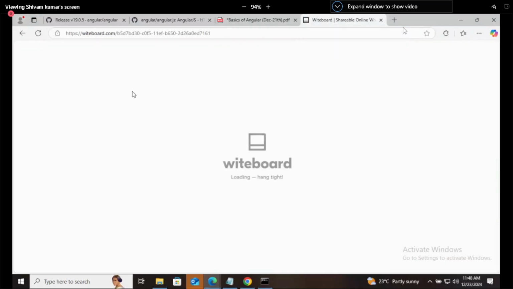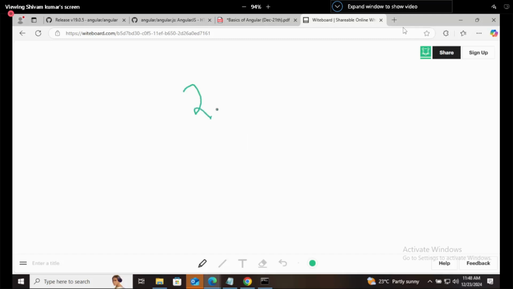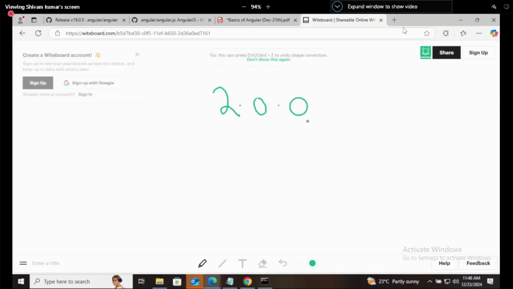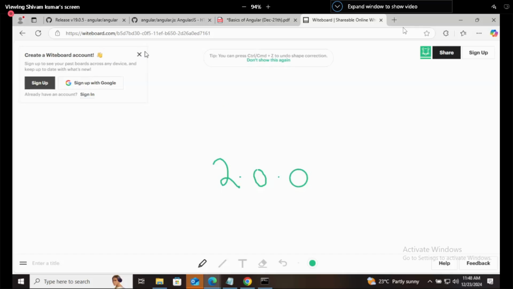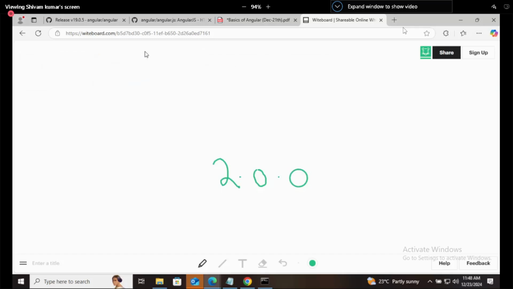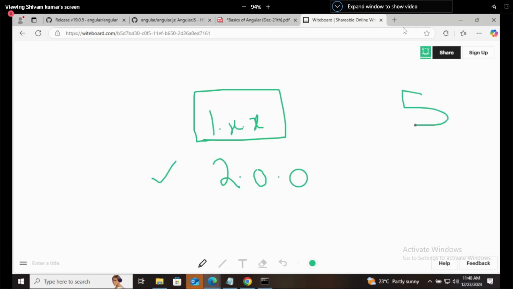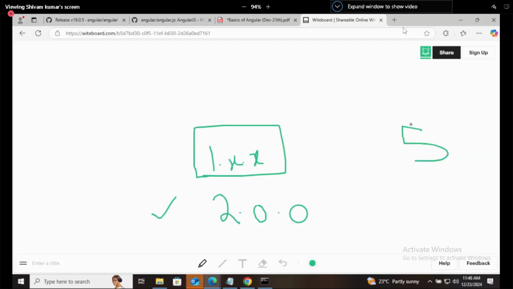Now, let's say I have written 2.4.0, or simply 2.0.0. It means that there is a major change in the version from 1.x.x. Something like this version was going on, and now we are totally shifted to a newer version. Everything got changed. So the current HTML version is 5, right? So 4 was there before 5.